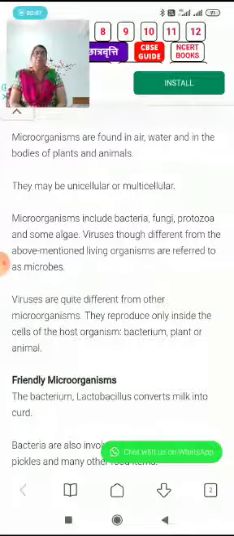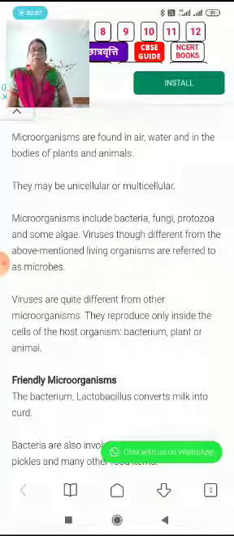Actually, your mother is putting some bacteria in the form of curd into the fresh milk, and then that bacteria settles the milk into curd. That friendly microorganism is named lactobacillus bacteria, which converts milk into curd.